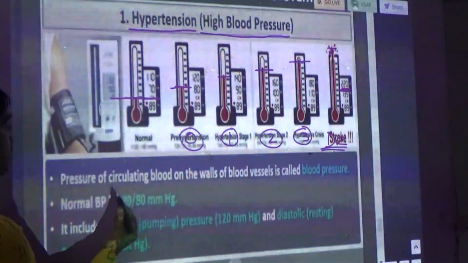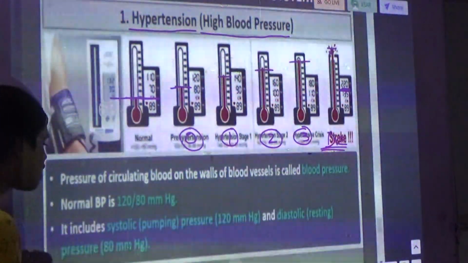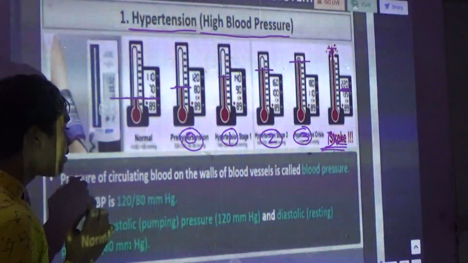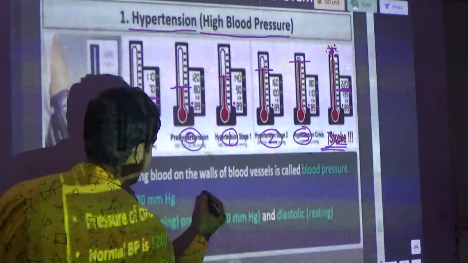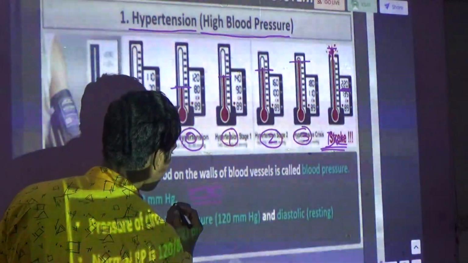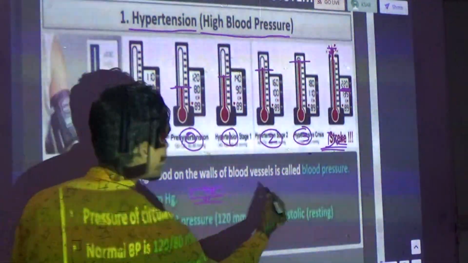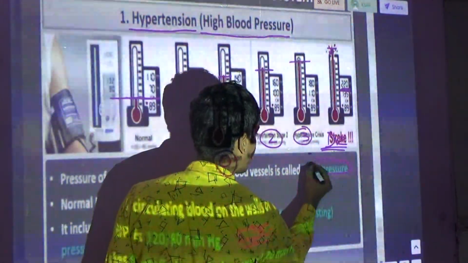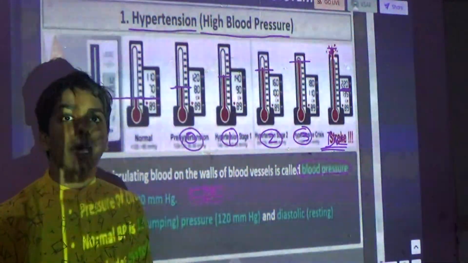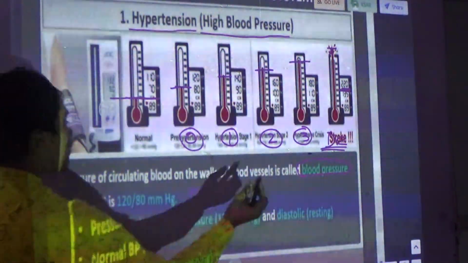So the pressure of circulating blood on the walls of the blood vessels is called blood pressure. Now the blood is going, and it exerts pressure on the wall. This is known as blood pressure. So what is the definition? The pressure by the blood on the walls is called blood pressure.